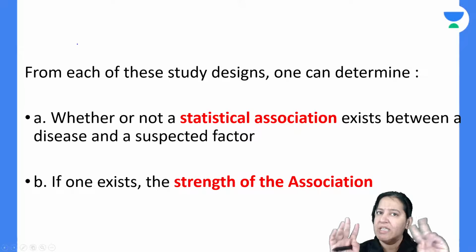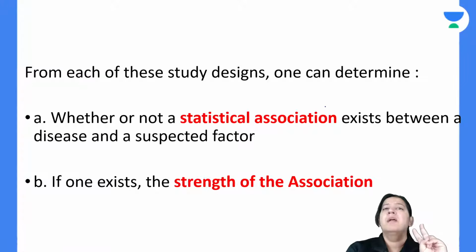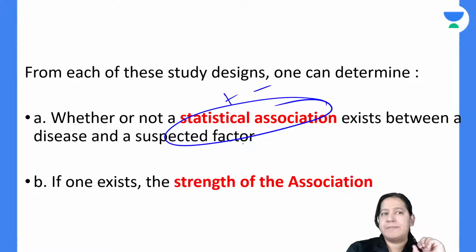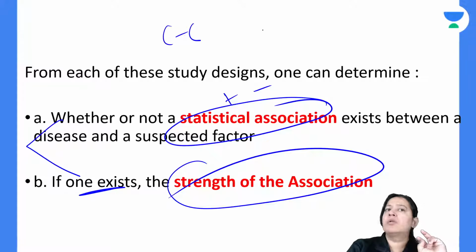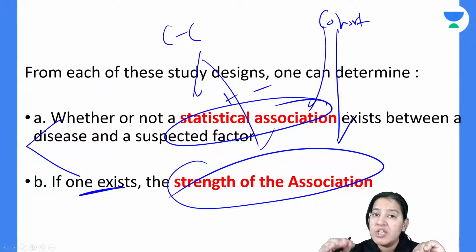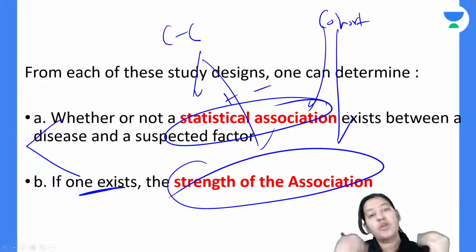So all these studies will require two things. Number one, whether statistical association is present or absent. If present, then what is the strength of association? So you have to answer two things, by case control study also, by cohort study also. These are the two answers you have to give in each of them: whether association between the cause and the effect is present or not, and if present, what is the strength of association.